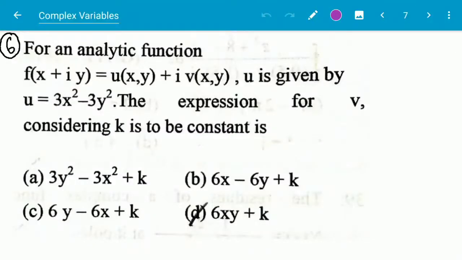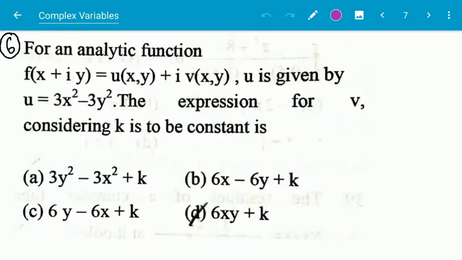Next question: for an analytic function f(x + iy) = u(x, y) + iv(x, y), u is given as 3x² - 3y². Find the expression for v, considering k to be constant.